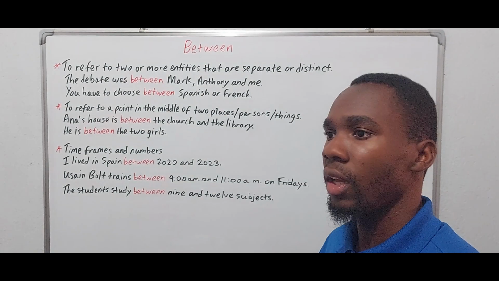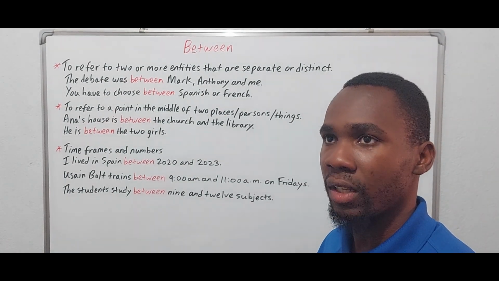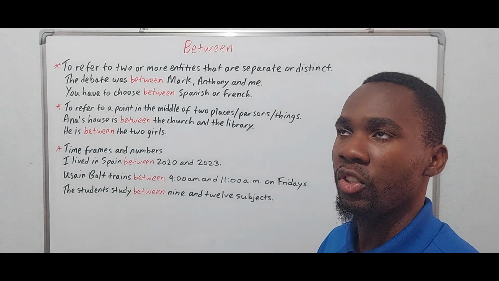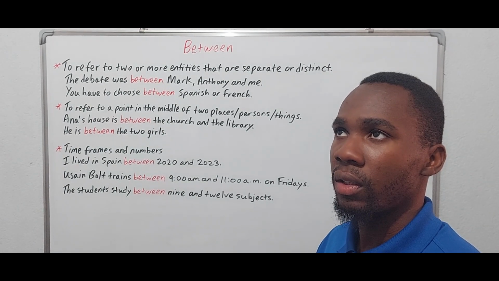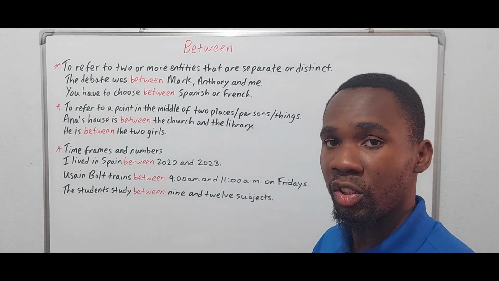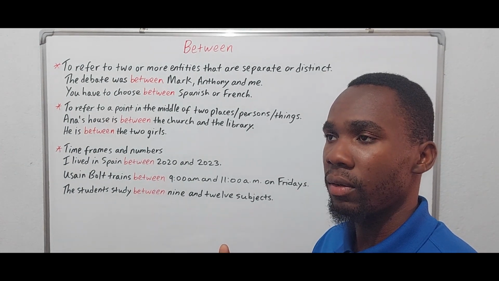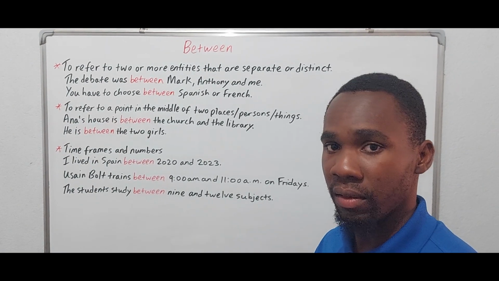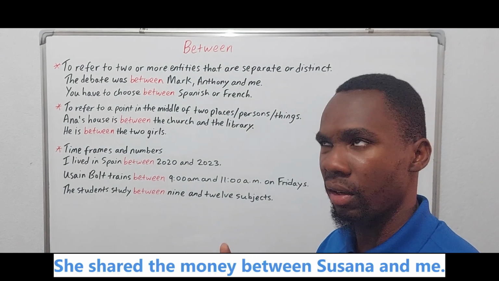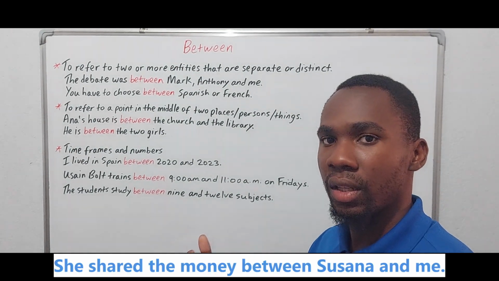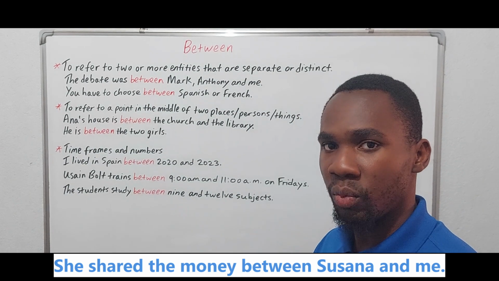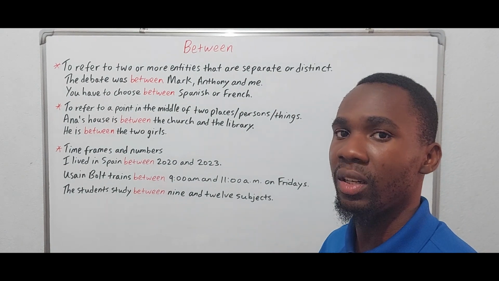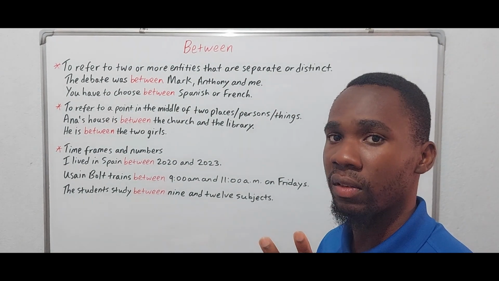So if I wanted to give you an example, I would say, she shared the money between Susanna and me. I have to use between there because we're talking about two recipients.